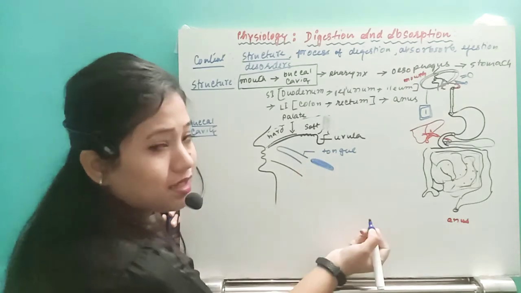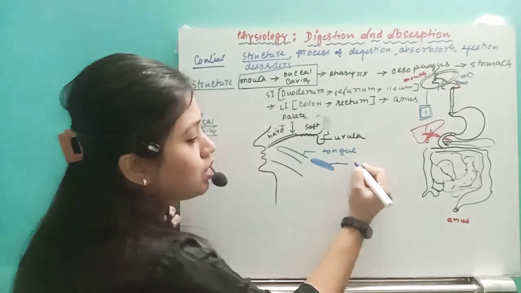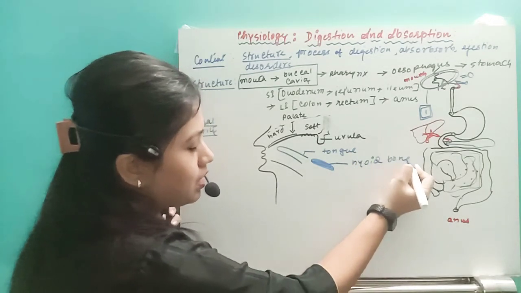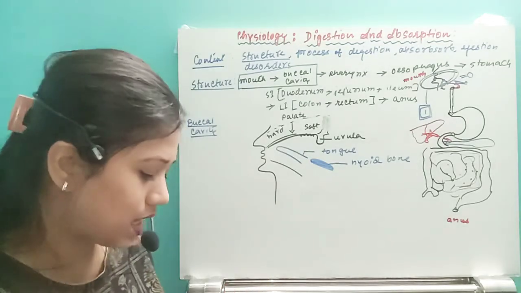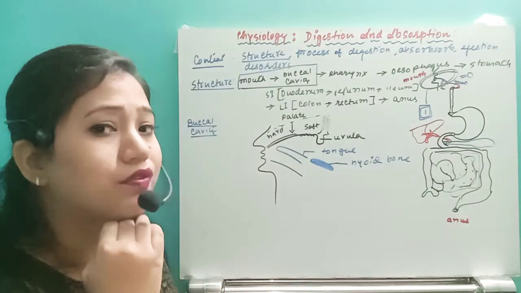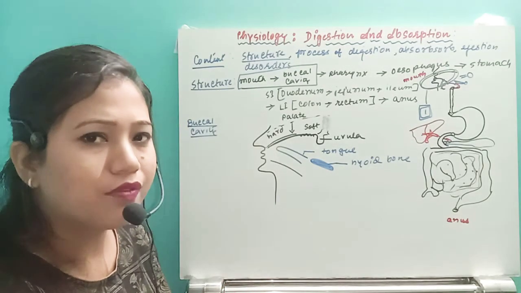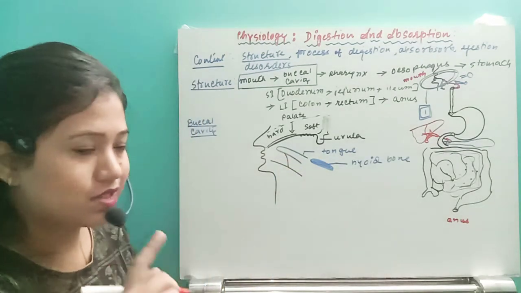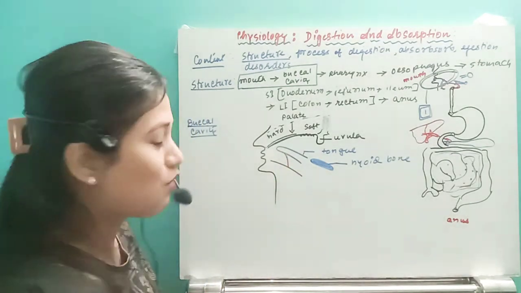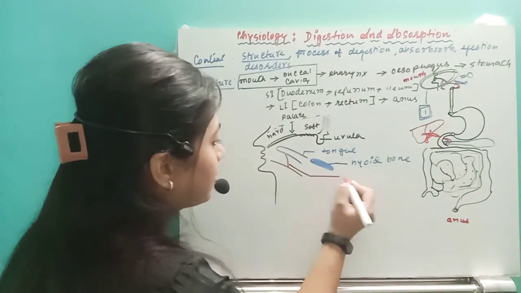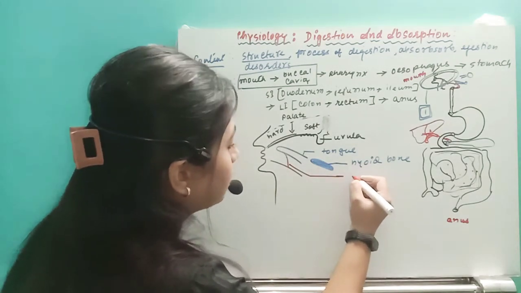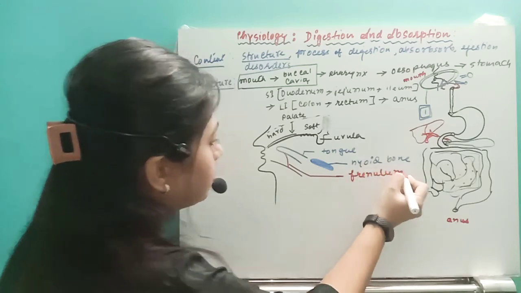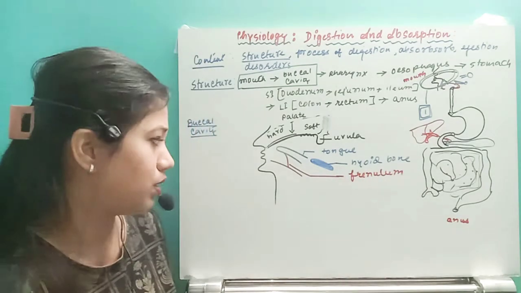So this tongue is attaching to the bone. That bone is called the hyoid bone. Remember that. Then this tongue, posteriorly, is attached to the floor of the buccal cavity by means of one structure. You can see that one. What is that called? This is a ligamentous structure known as the frenulum. Okay, remember that this is called the frenulum.